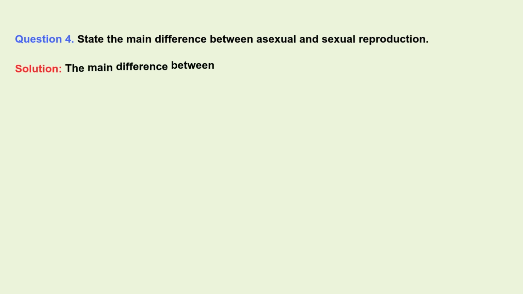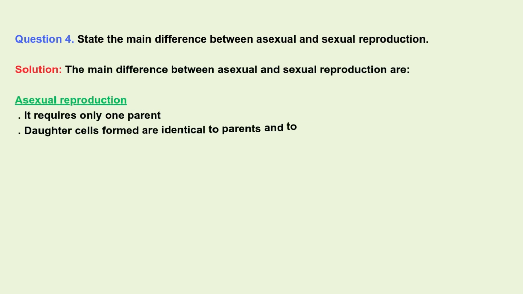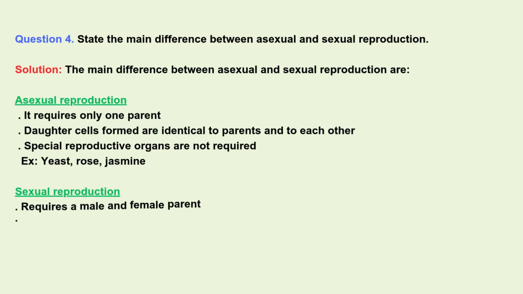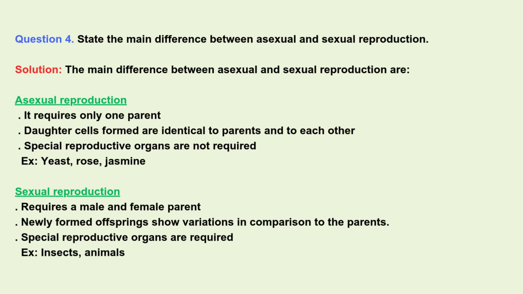Question 4. State the main difference between asexual and sexual reproduction. Solution. Asexual reproduction. It requires only one parent. Daughter cells formed are identical to parents and to each other. Special reproductive organs are not required. Examples. Yeast, rose, jasmine.